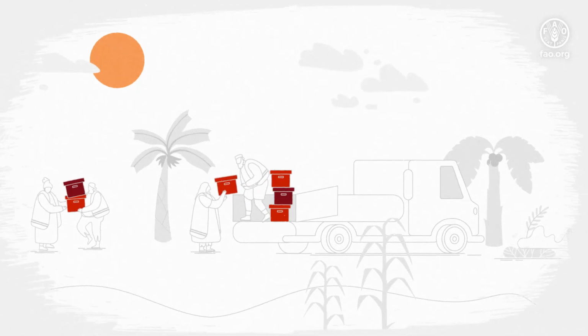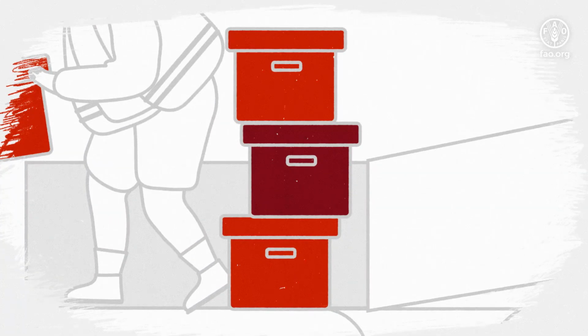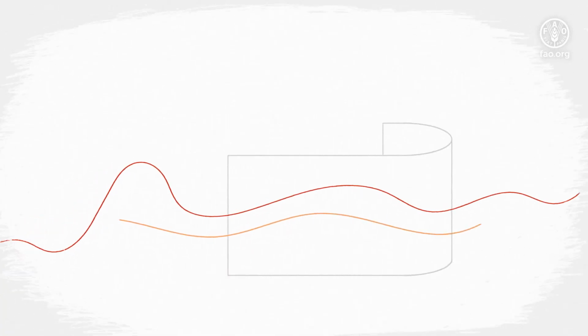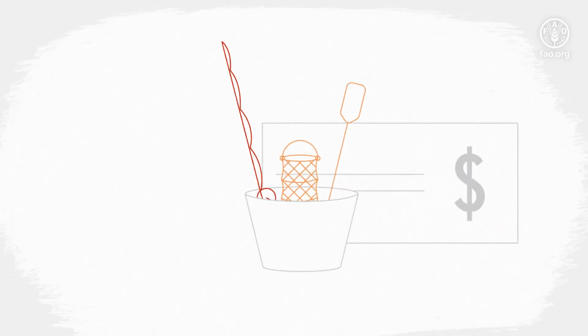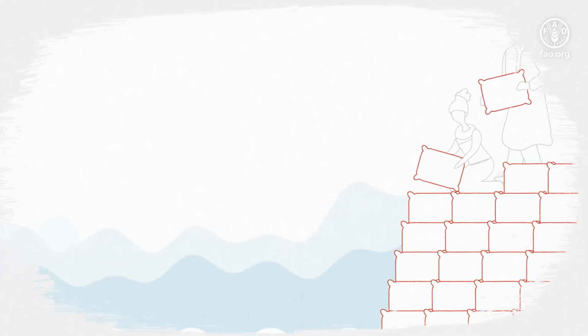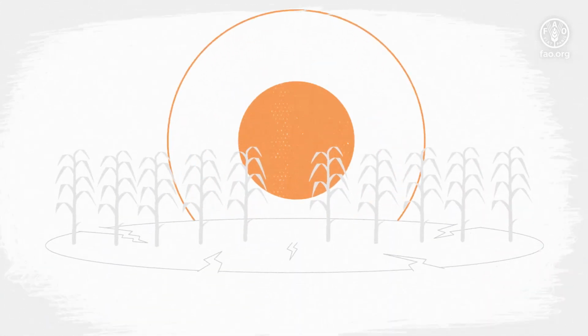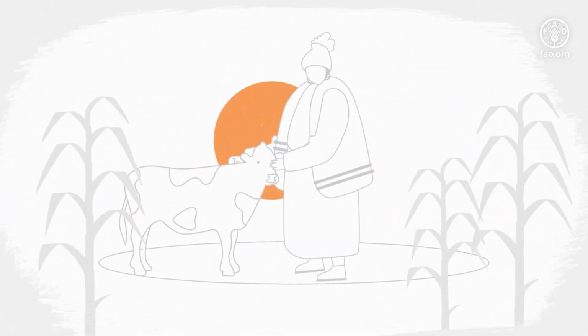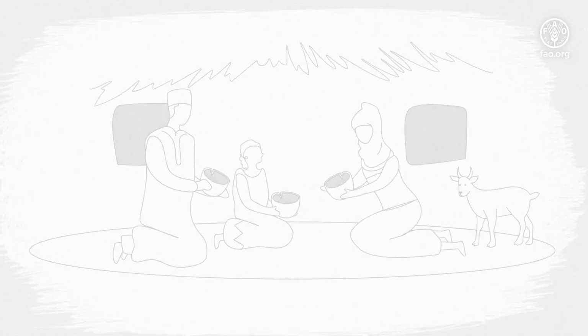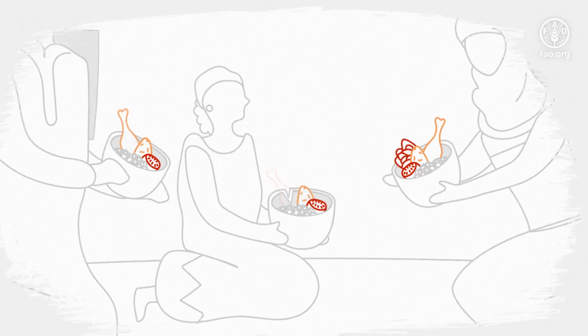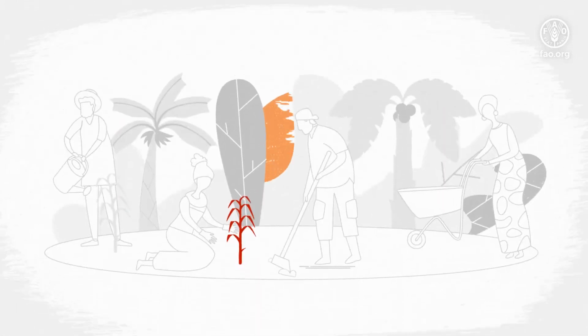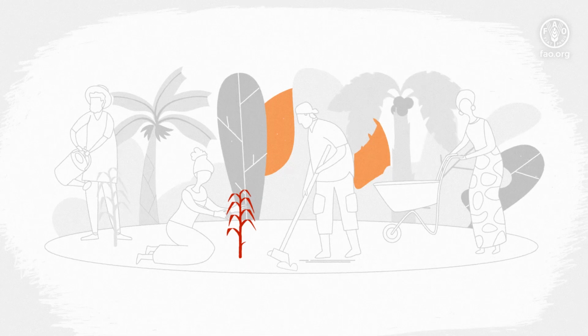So, what are anticipatory actions? They can be cash transfers to help fishing communities store their gear ahead of a storm, riverbank repairs to protect crops against a flood. They could also include drought-resistant seeds or animal vaccines to keep herds alive throughout a drought. Whatever the action, they are all designed to make sure people have access to locally grown, nutritious food and can hold on to their livelihoods even when disaster strikes.